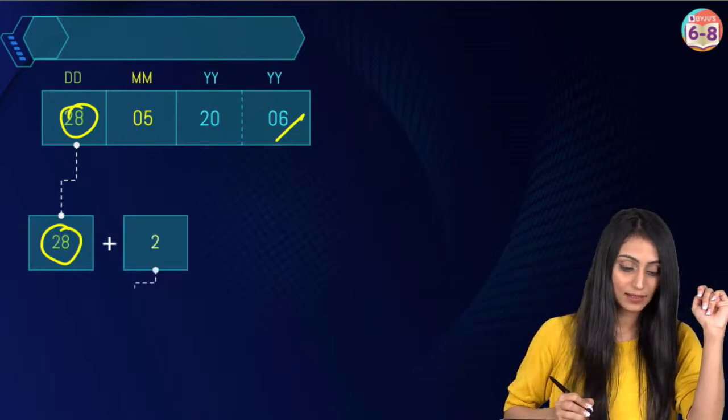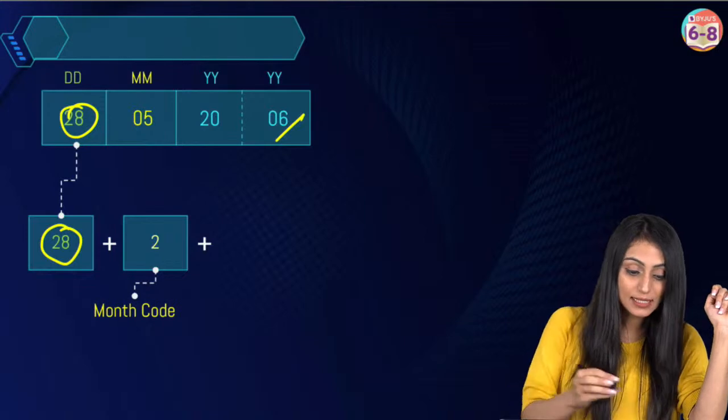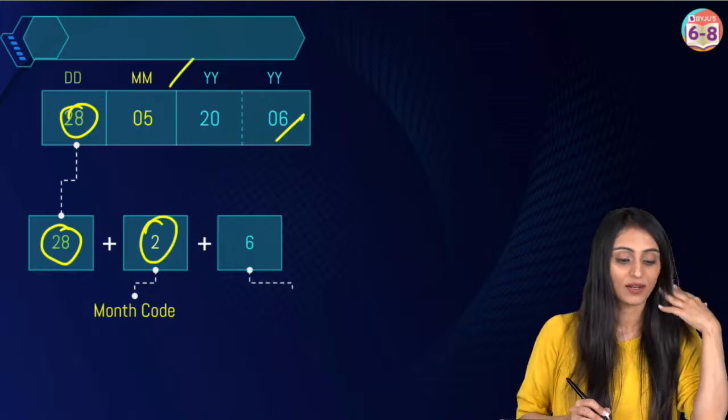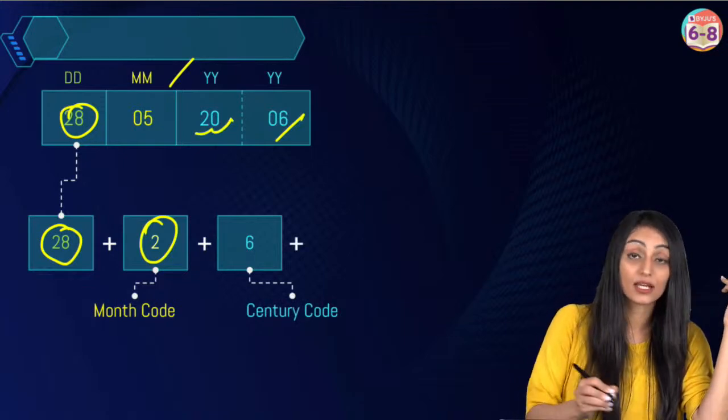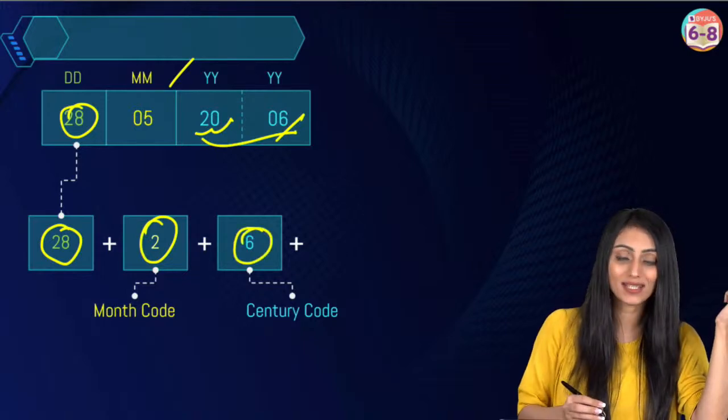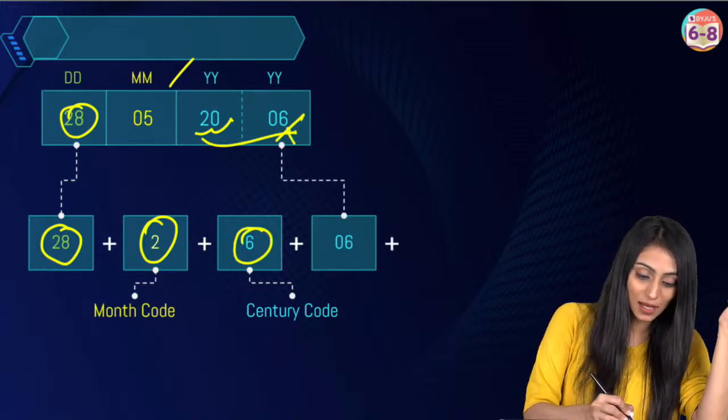All right. Then the next is about the month code. Since it is May, the month code was 2. This is what we saw, right? And since this is 2006, the century code was 6. Now this 6 comes as it is.